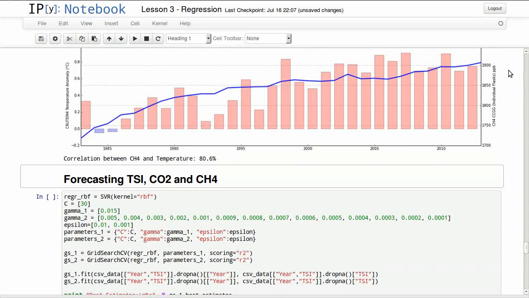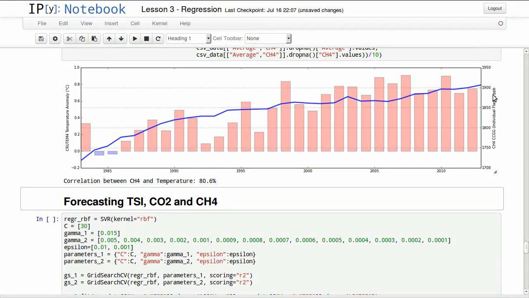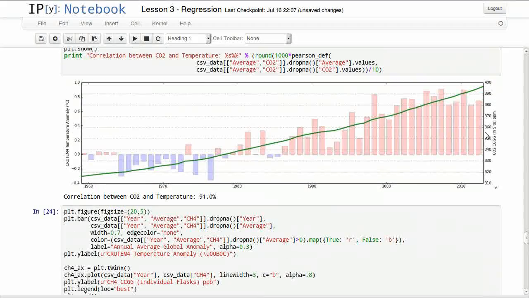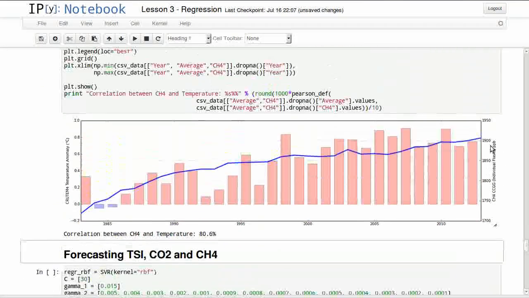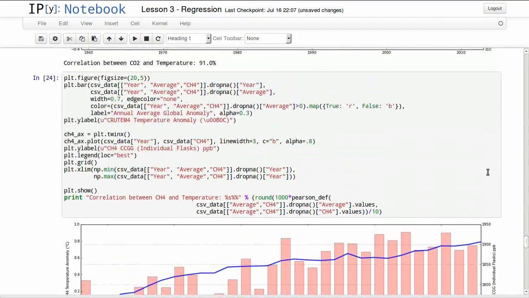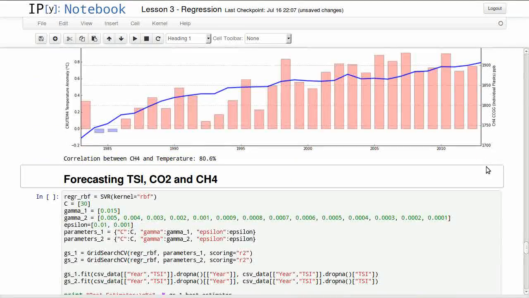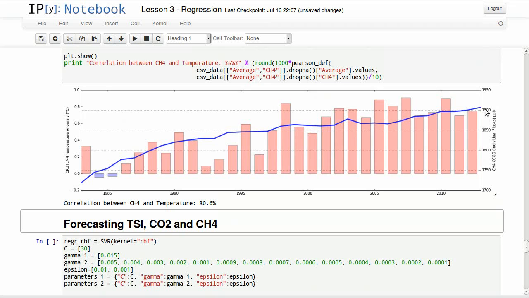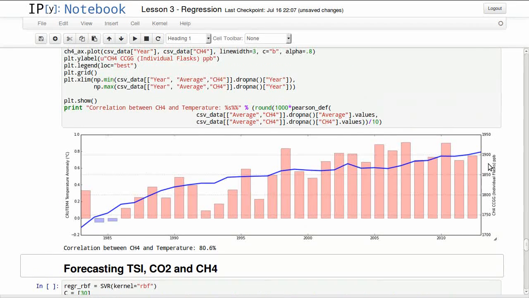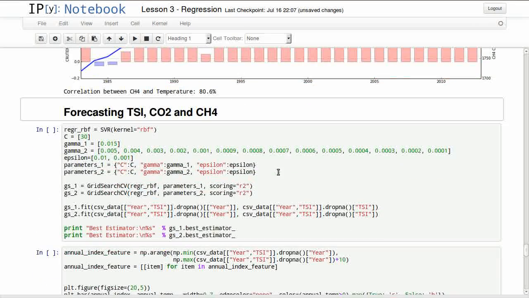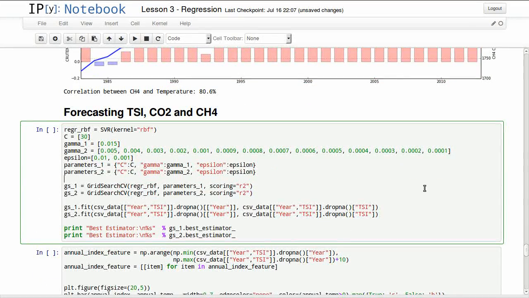One last thing about CH4, this is parts per billion, not parts per million like CO2. So the numbers might look higher in here, but it's actually much lower than this. This is almost 2 actually, or 1.9 parts per million. Anyway, we'll be forecasting all of that.